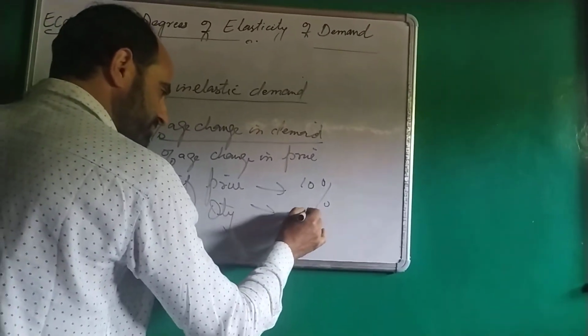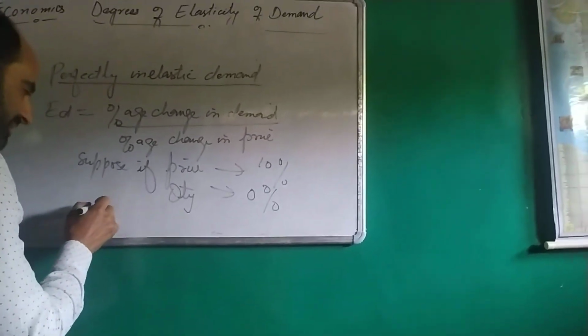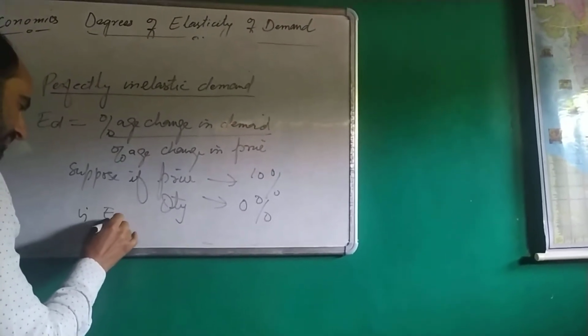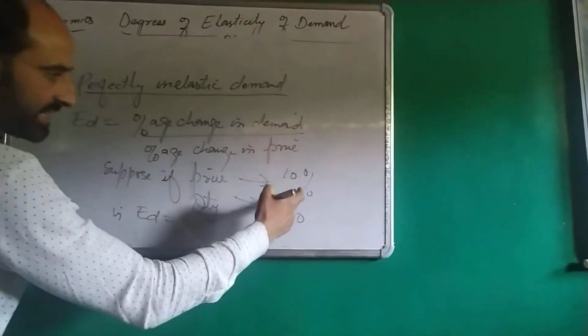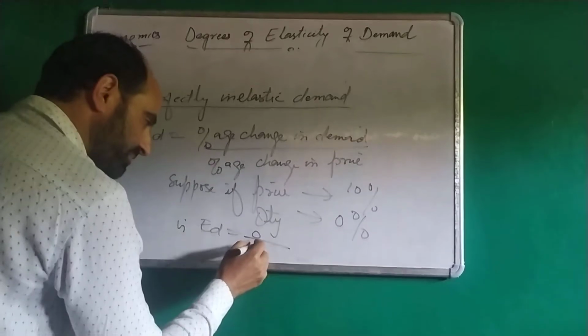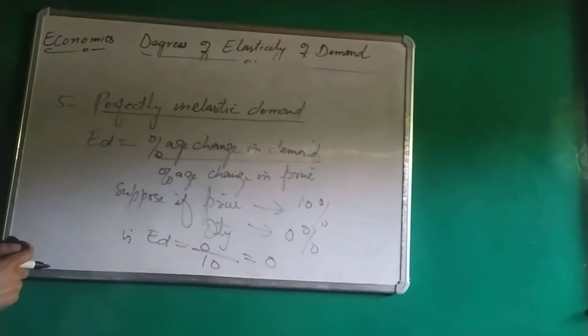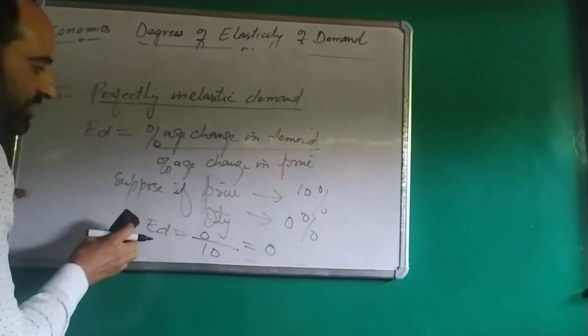It changes by, suppose, 0%. It doesn't change at all. Therefore, elasticity of demand is equal to percentage change in demand, that is 0%, divided by percentage change in price, that is 10%. 0 divided by 10 is equal to 0. Here elasticity of demand is equal to 0.